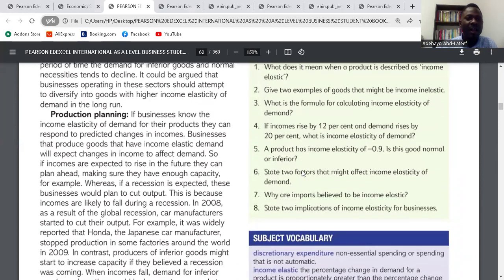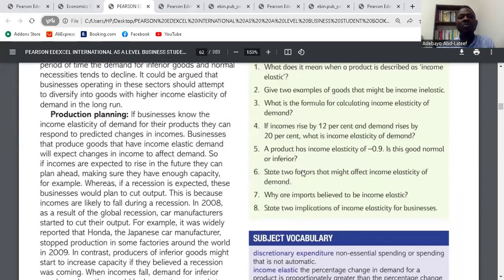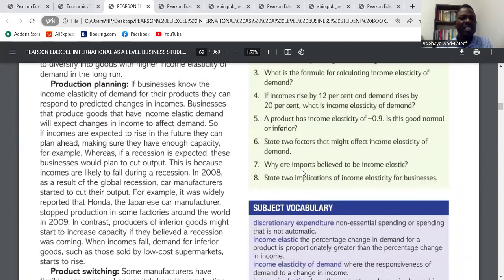Yes. And the second to the last one, production planning. If businesses know the income elasticity of demand for their products, they can respond to predicted changes in income. Businesses that produce goods that have income elastic demand will expect changes in income to affect demand. So if incomes are expected to rise in the future, they plan ahead and make sure that they have enough capacity. So production planning means that you already know your YED. You are able to predict your YED.